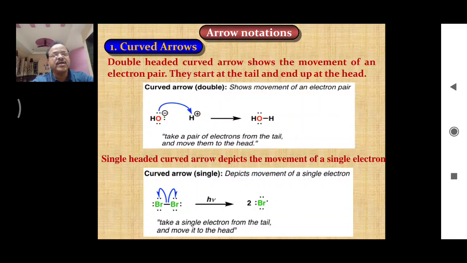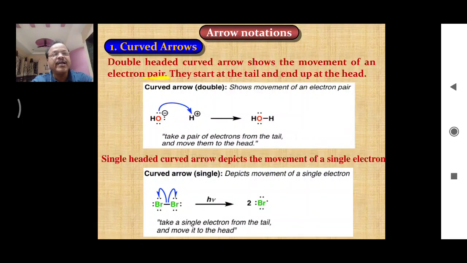As we have mentioned earlier, in organic chemistry or in organic reactions, we draw different types of arrows. This is the first type of arrow, called curved arrows. This is the straight arrow and this one is the curved arrow. In the second example, these are the curved arrows. Curved means they should be curved in shape. Curved arrows are of two types. The first one is a double-headed curved arrow and the next one is a single-headed curved arrow.